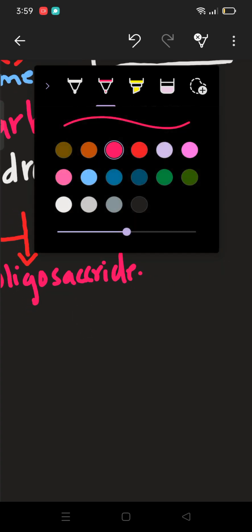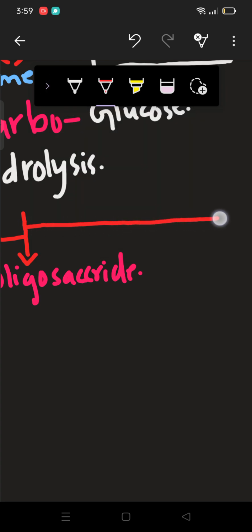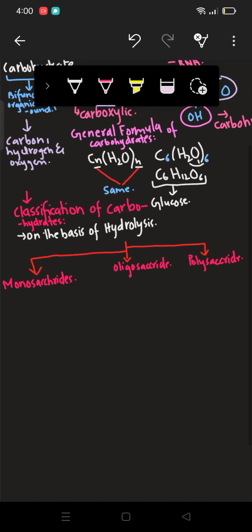And third we have the polysaccharide. Alright, so today we will be discussing monosaccharides only.